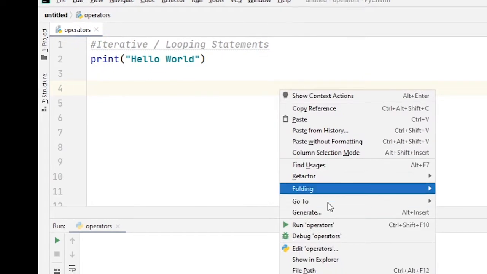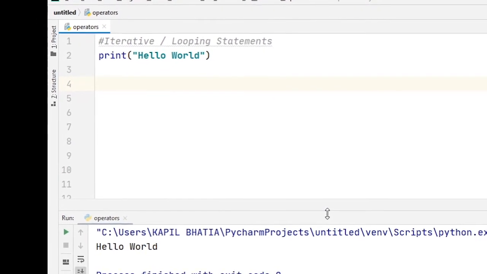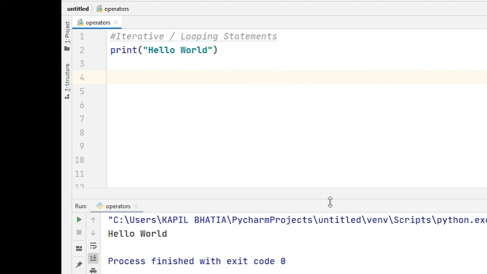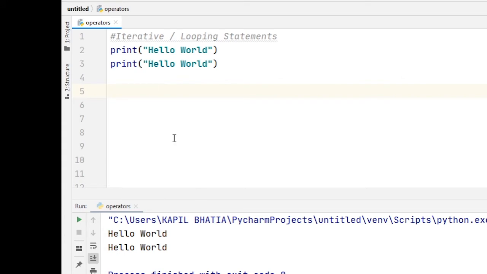Okay. When I run this code, what will I get? Of course, I will get hello world only one time. What if I want to print hello world two times? So I just need to copy and paste, and when I execute this code, you will definitely find hello world two times.